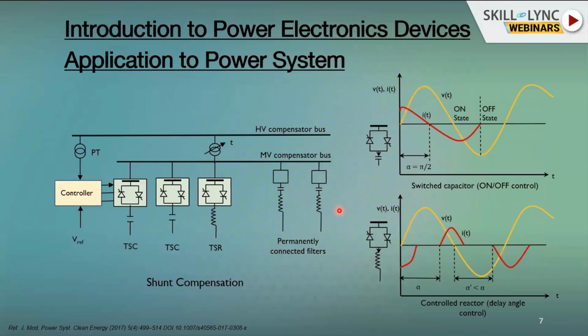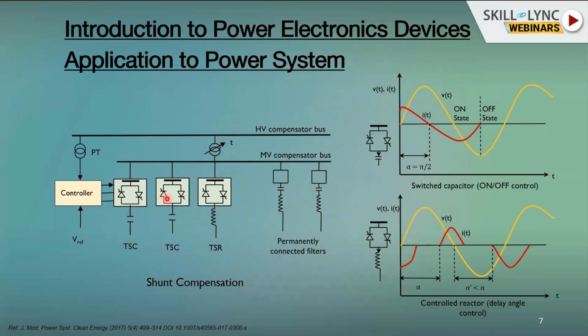A simple power electronic application is shown here. One is shunt compensation, and these are based on thyristors. We have anti-parallel thyristors and then capacitors, which we call a thyristor switched capacitor, and we have anti-parallel thyristors and then a reactor, which we call a thyristor switched reactor. And we also have a permanently connected filter. I will come to what it is.